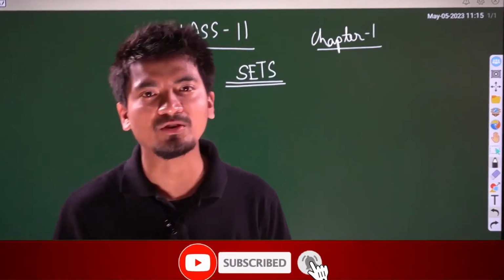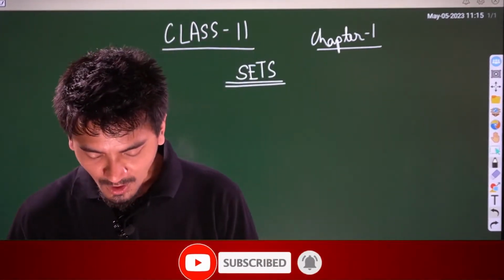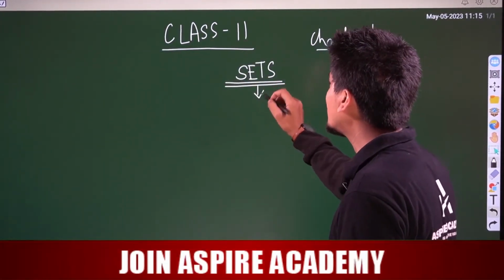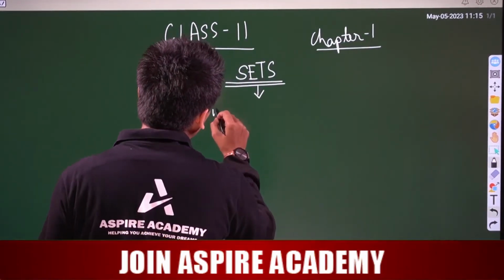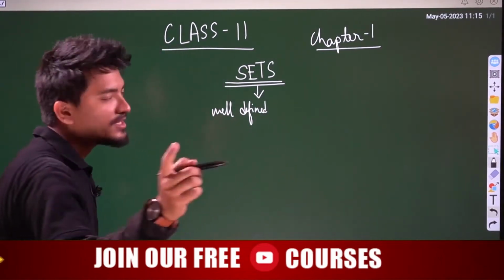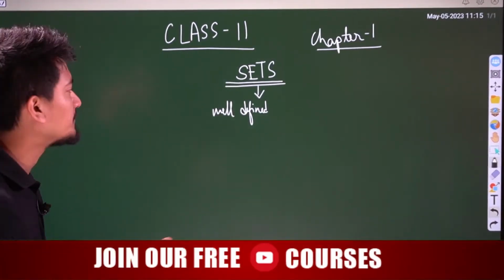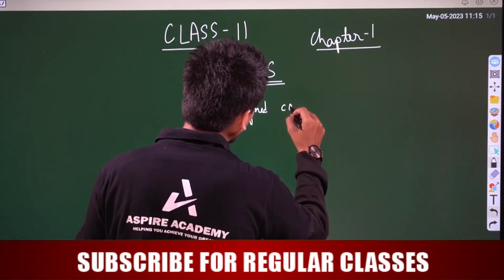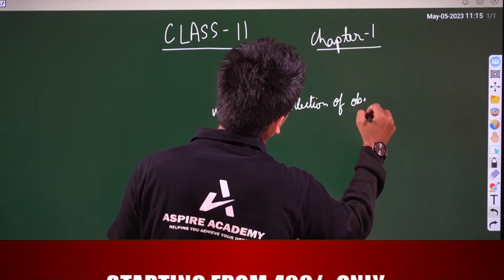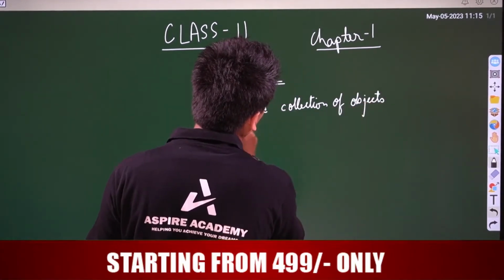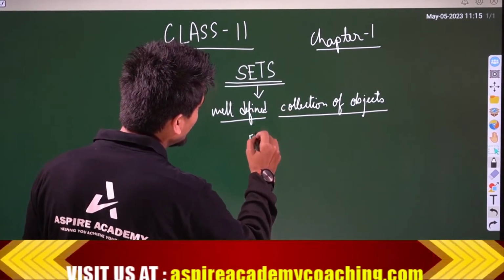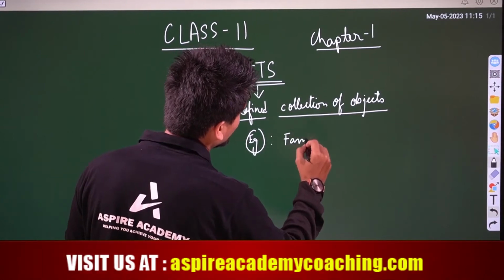Say for example, I have considered a family here. So what I can say is, a set is nothing but a well-defined collection of objects. Why well-defined? Because everyone's duty is different, right? Well-defined collection of objects. Say for example, your family.